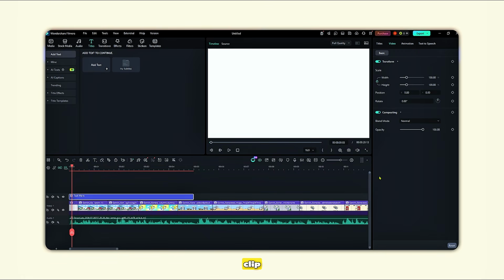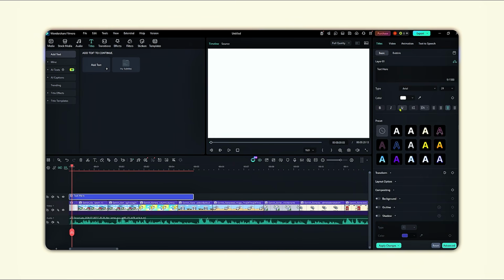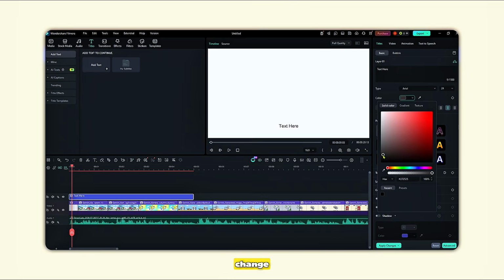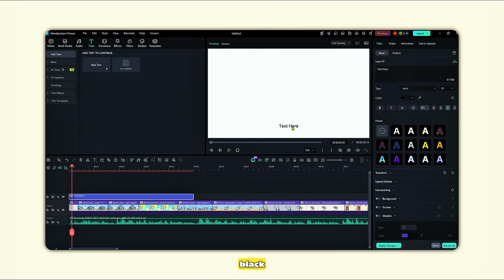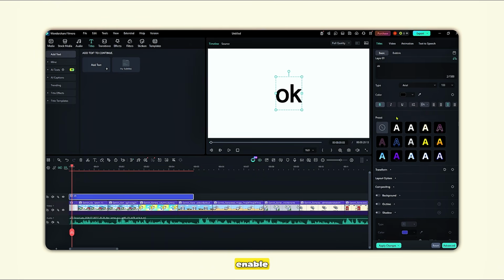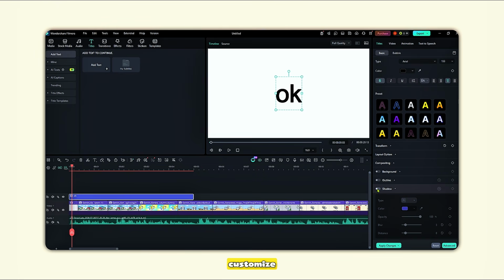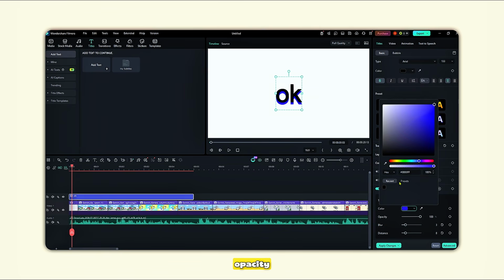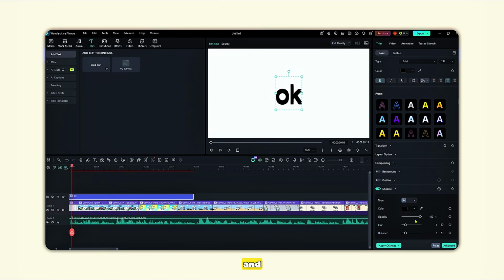Click the text clip, then go to the panel on the right and open the title settings. Under the Basics section, change the text color from white to black. Delete the default text and type "Okay." Increase the font size so it's easy to read, then center it on the screen. To make it stand out a little more, enable the shadow option. Click Customize and lower the shadow opacity until it looks clean and natural. Don't make it too strong, just enough to give the text a little depth.